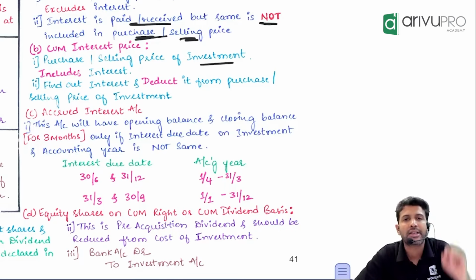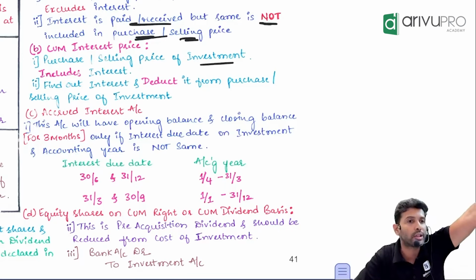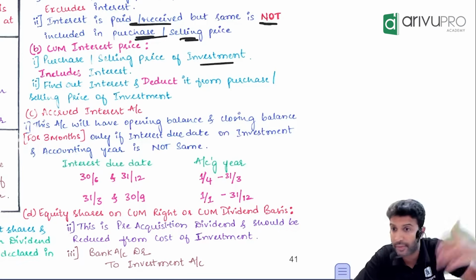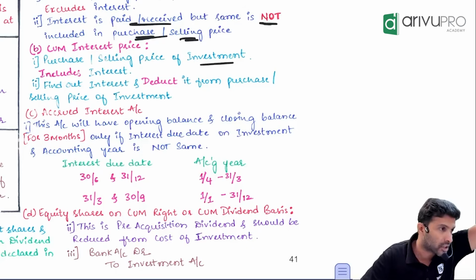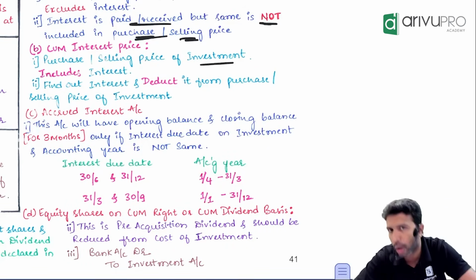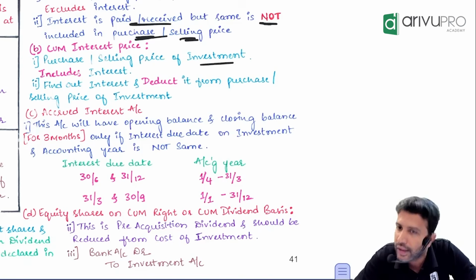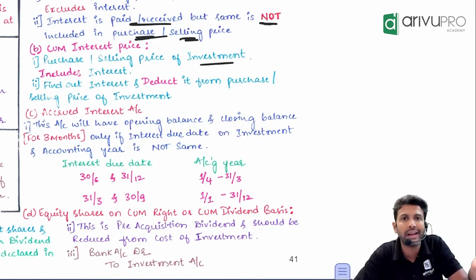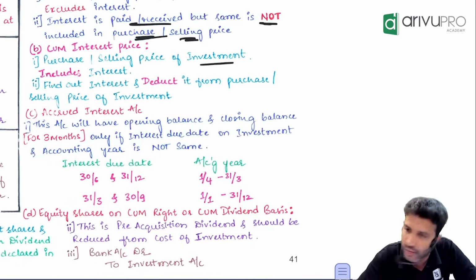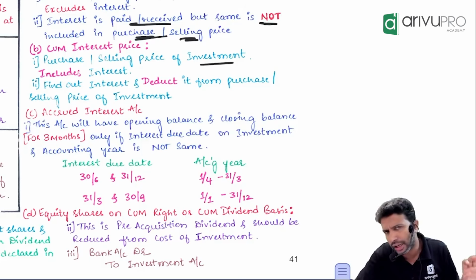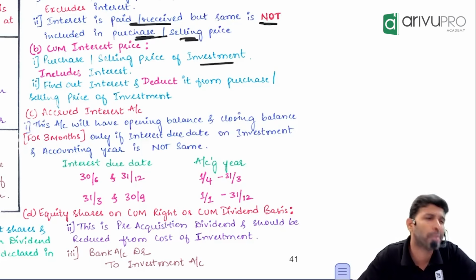Perfect. But sir, we have purchased some bonds or debentures as an investment. We have not issued. We have purchased some other company's bonds or debentures as an investment. That means we will receive interest. Usually, interest is not paid on a monthly basis.